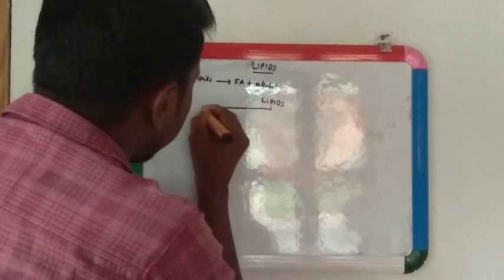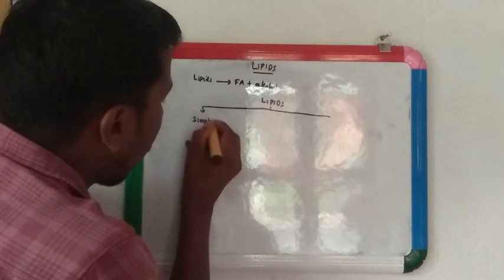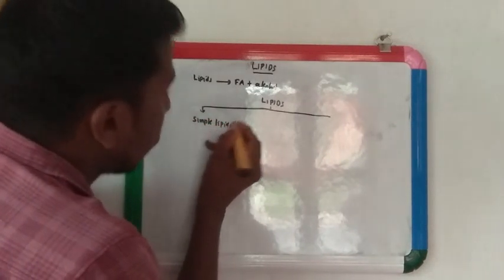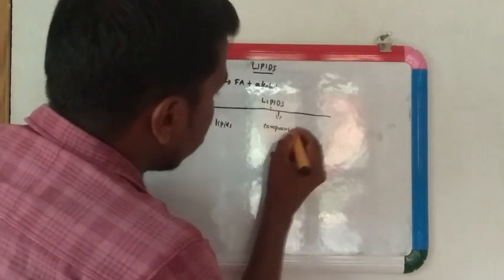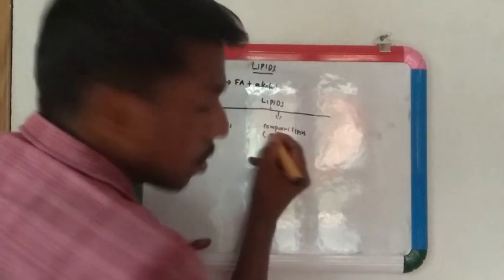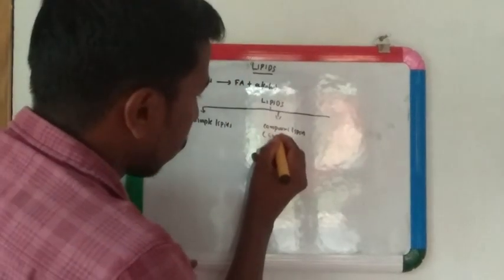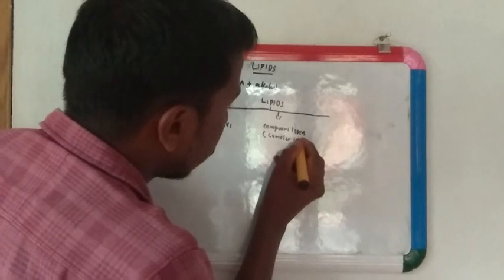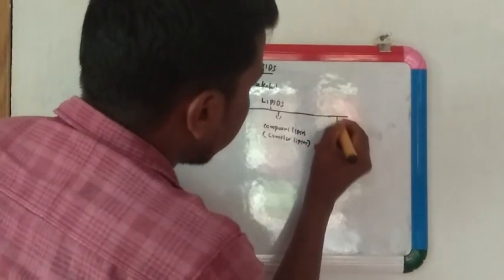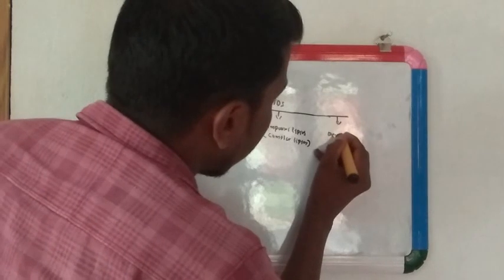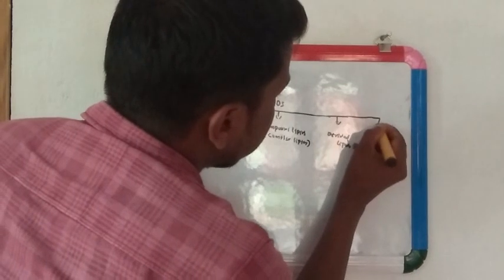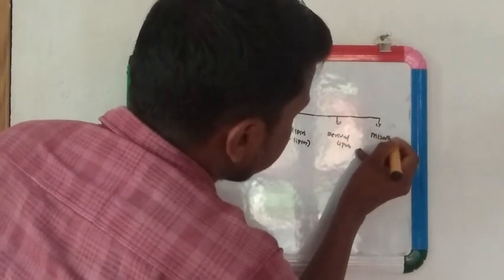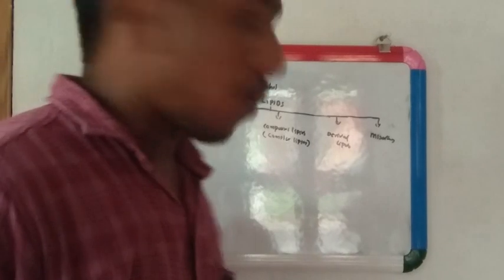We can classify these lipids broadly into four.